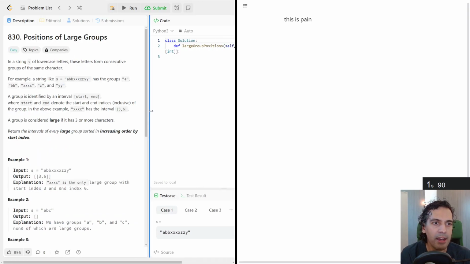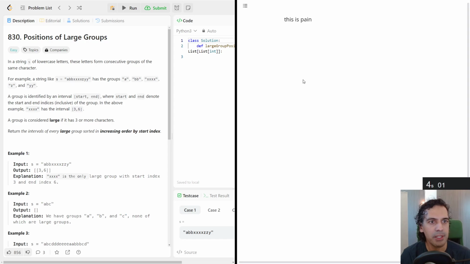And it looks like we have 830, Positions of Large Groups. So in a string S of lowercase letters, these letters form consecutive groups of the same character. For example, a string like S equals these characters has the groups a, b, x, z, and y.